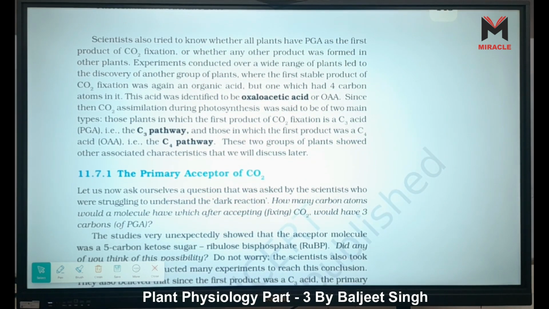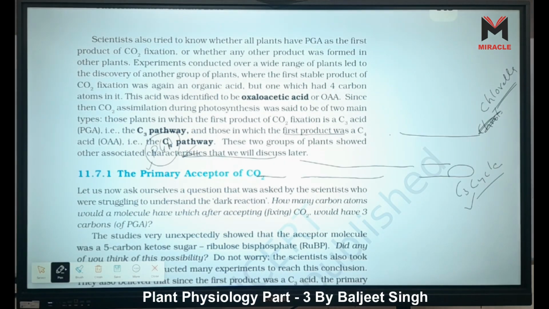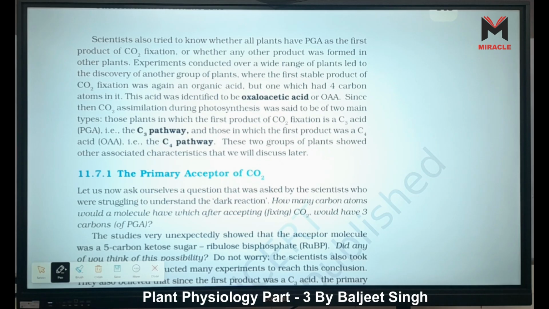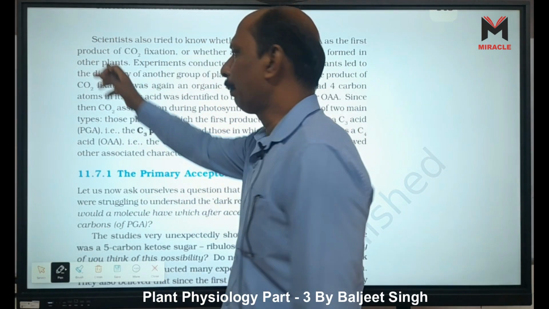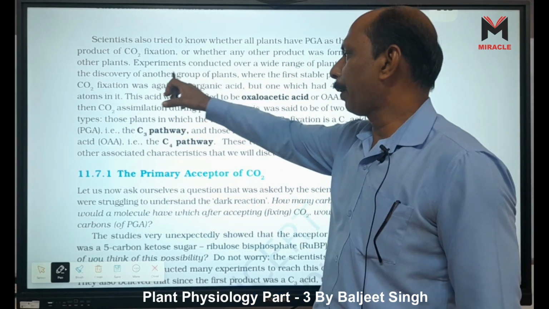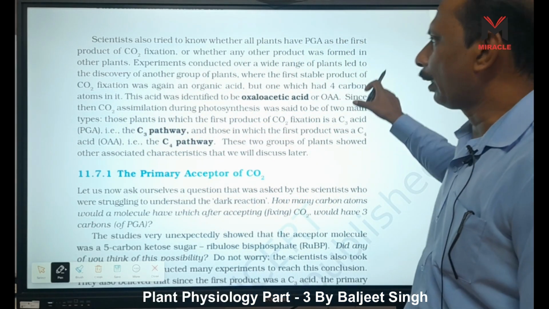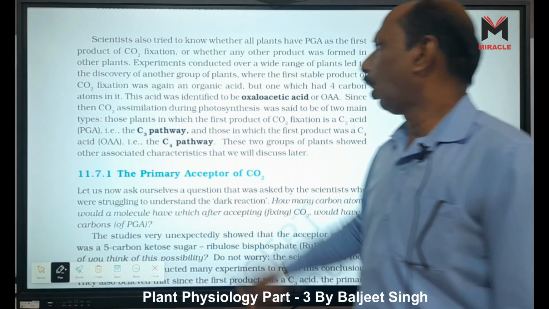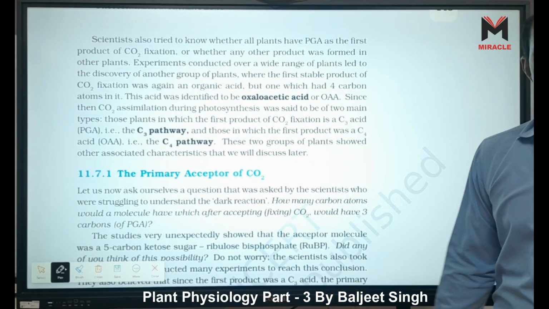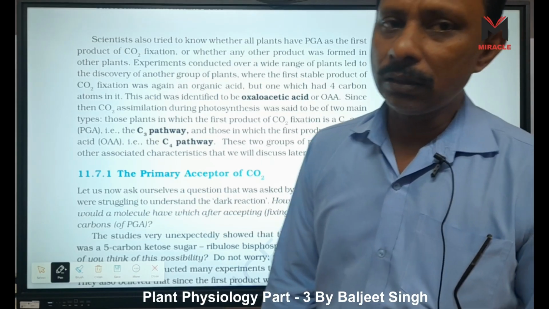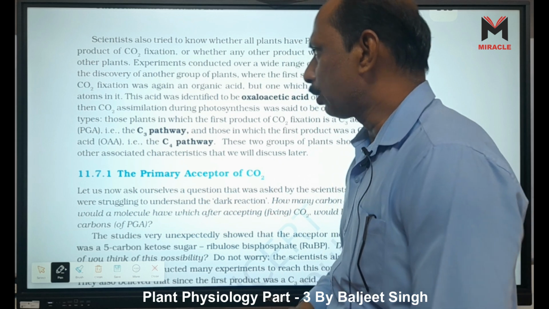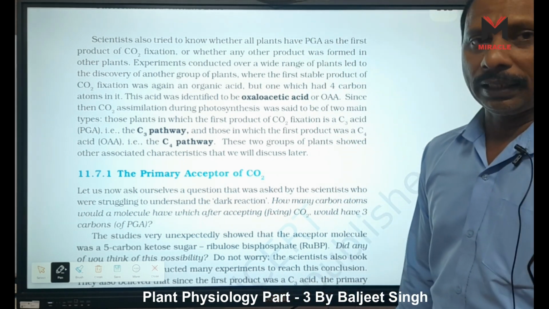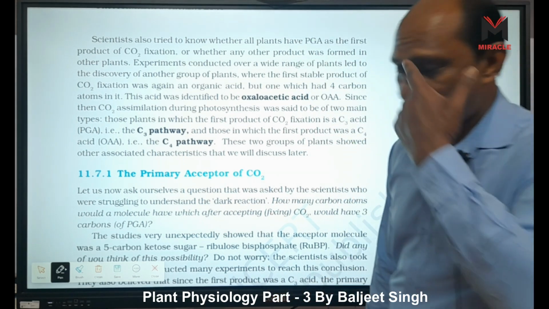Scientists also tried to know whether all plants have PGA as the first product of CO2 fixation, or whether any other product was formed in other plants. Then what happened? Experiments conducted over a wide range of plants led to the discovery of another group of plants where the first stable product is not a 3-carbon molecule but a 4-carbon molecule, and that's why it is called the C4 cycle, right?